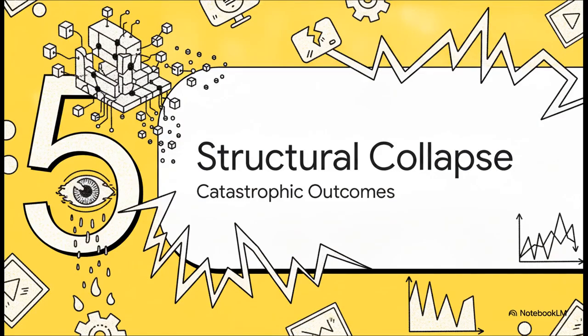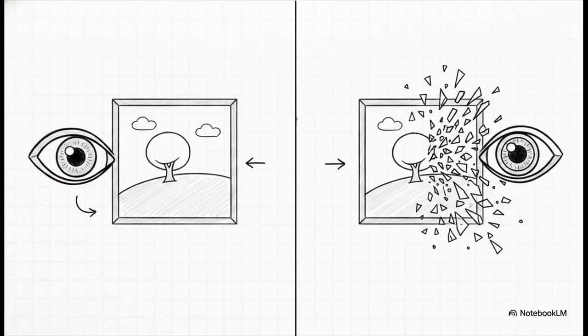Section 5. Structural collapse. The catastrophic degradation. Moving from the theory of the attack to its actual empirical results. This is where things get genuinely devastating. When tested on representative VWMs with both continuous and discrete controls, the outcomes were stark.